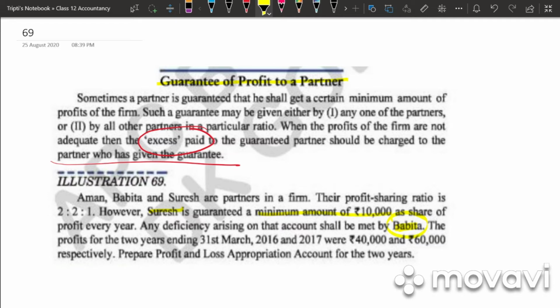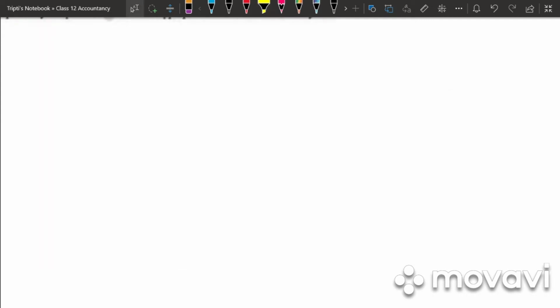So in this problem, we need to prepare profit and loss appropriation for year ending 2016 and 2017. So first, let's calculate the amount of profit to all the three partners. So write down calculation of profit.